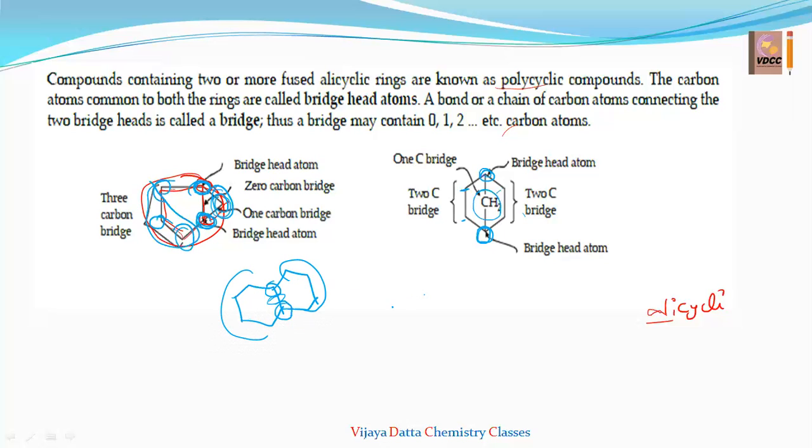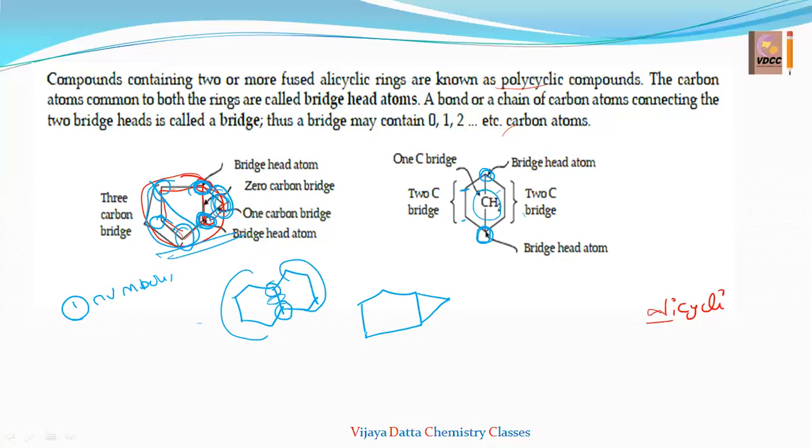Let us see the naming of the compound by taking this as an example. First, they have taken a 5-membered ring and then the 2-membered ring. So here are three simple steps for the naming of bicyclo compounds. First you have to give the numbering. That numbering you have to start with one of the bridgehead atoms and you have to move towards the longer bridge.